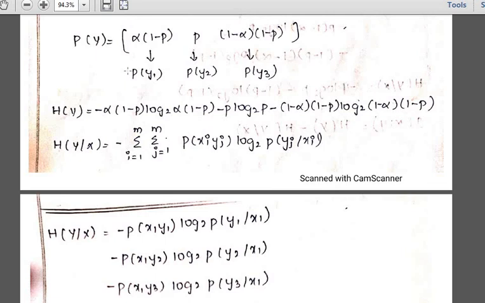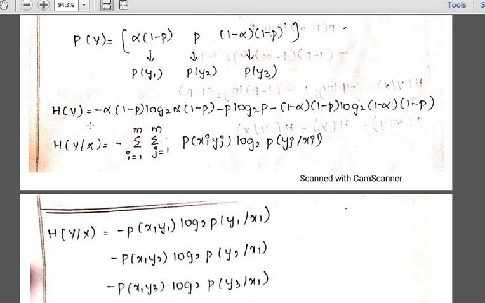So I'll repeat the formula once again. H of x or h of y is equal to minus summation of i equals 1 to m pk into log 2 of pk. You have to get the minus. So for this one I'm going to find the entropy of this particular probability. So what is the thing I'll be getting? Minus alpha into 1 minus p into log 2 of alpha into 1 minus p. Getting the entropy for this output, for this particular probability. Fine. So what is the formula? I have said what is entropy? Minus pk into summation of i equals 1 to m log 2 of pk.